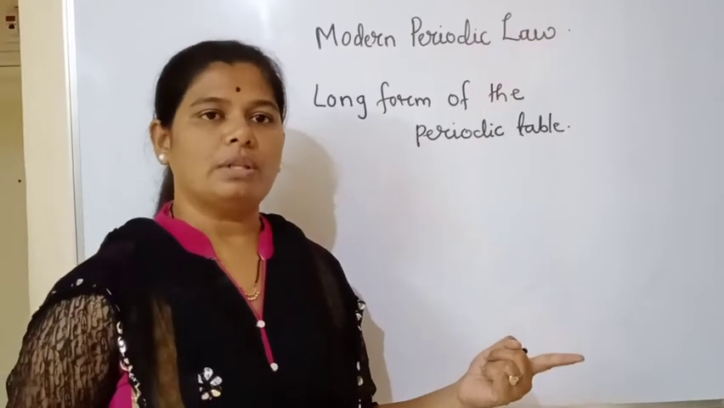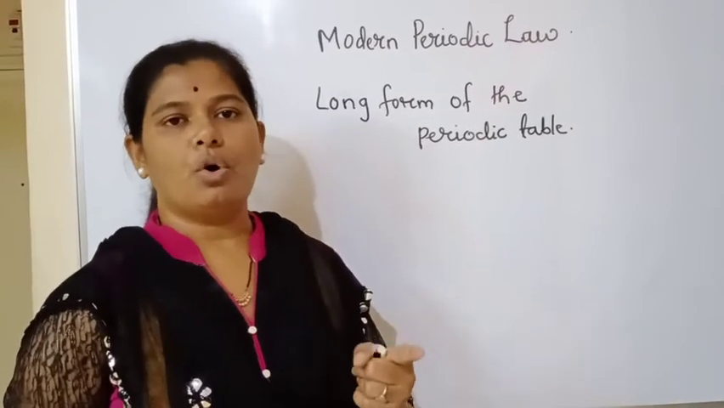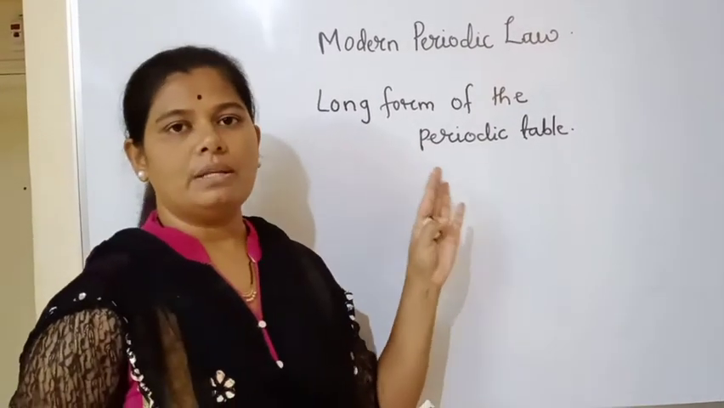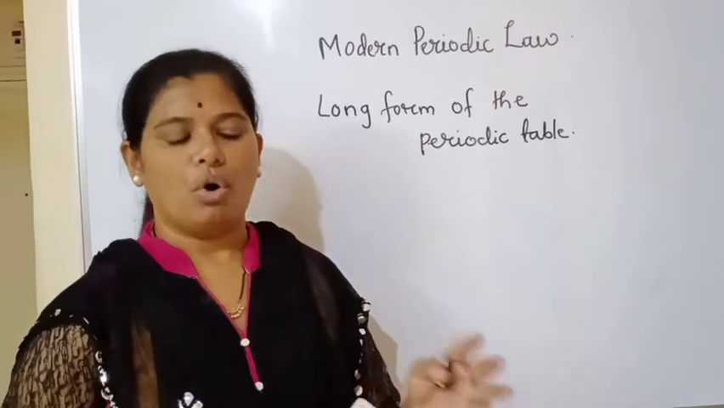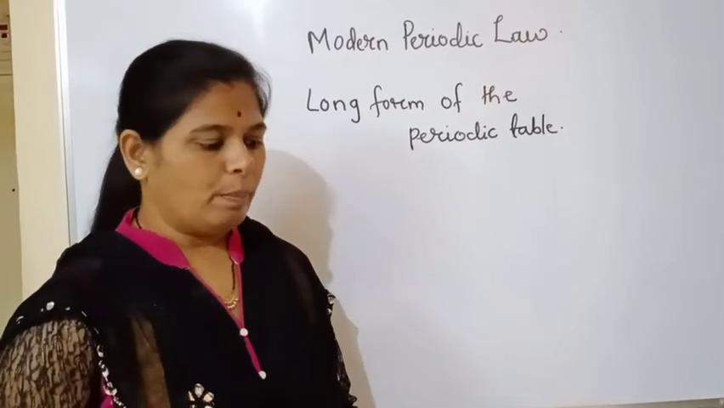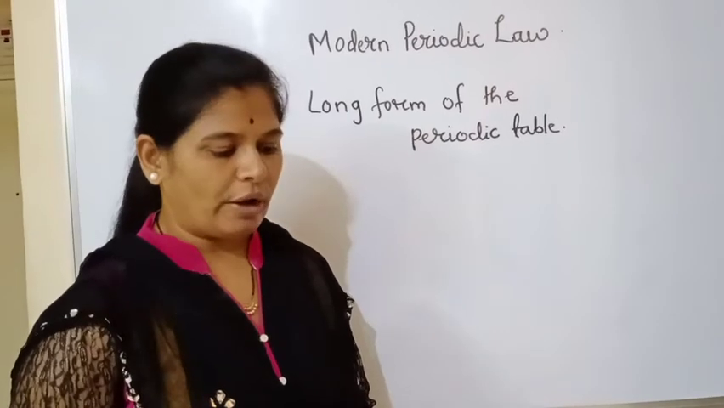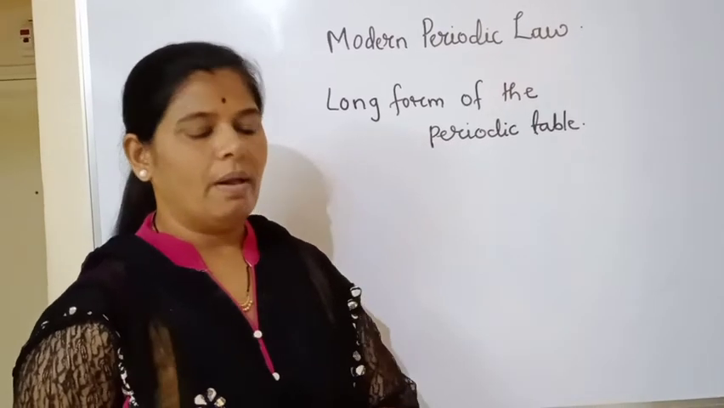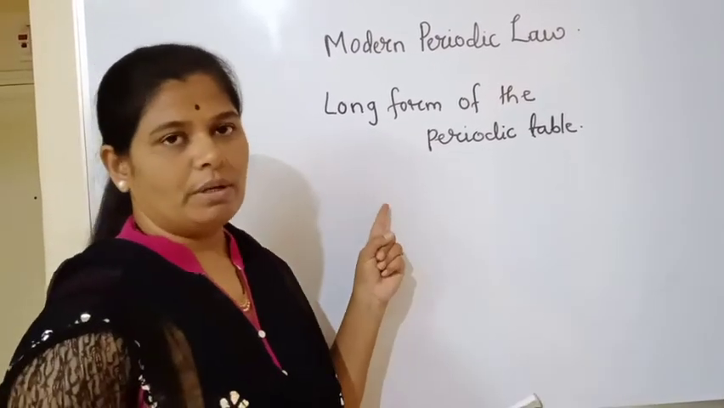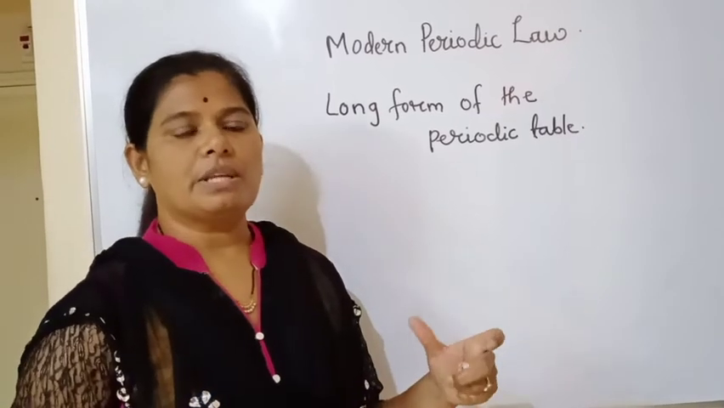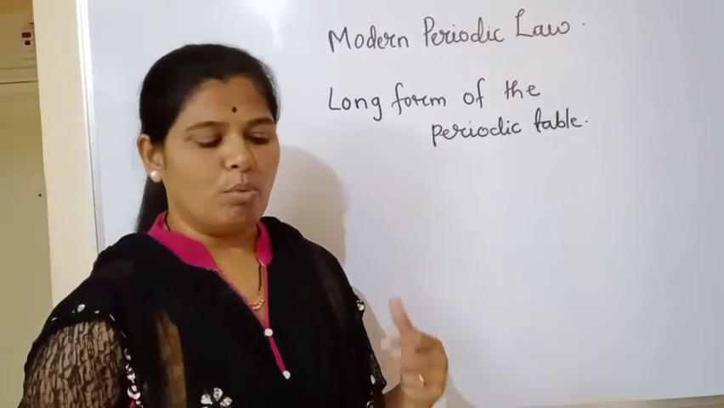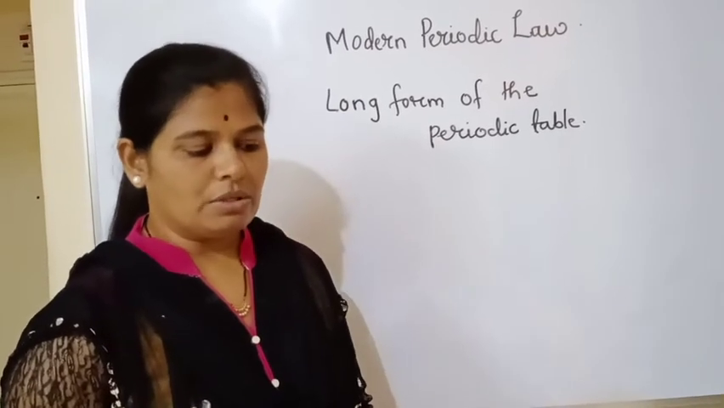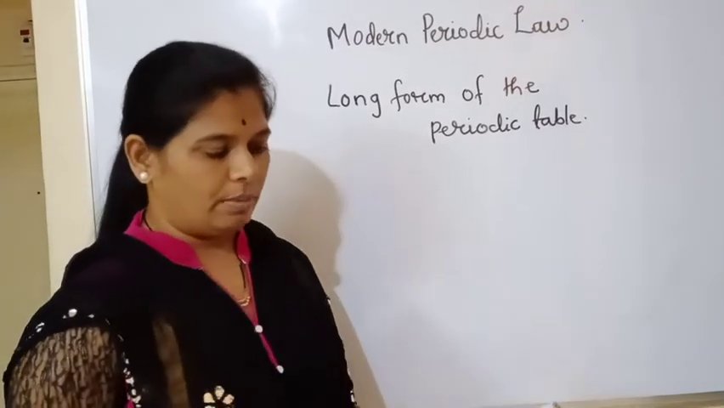While in Mendeleev's table the elements were arranged in the increasing order of their atomic masses, here the elements are arranged in the increasing order of their atomic numbers. The properties of the elements can be predicted more accurately with the help of the modern periodic table formed on the basis of atomic numbers. So by using atomic numbers, the properties of the elements can be studied more correctly than by using atomic masses. The modern periodic table is also called the long form of the periodic table.